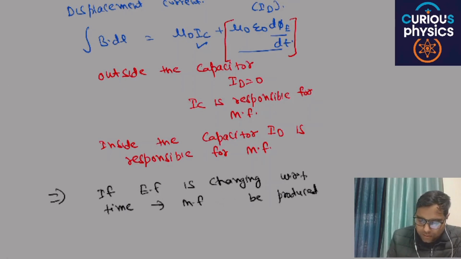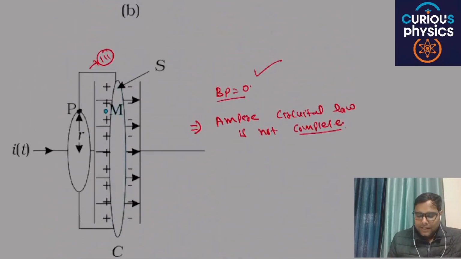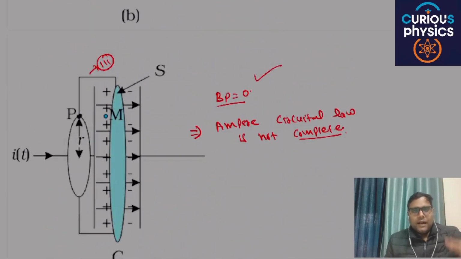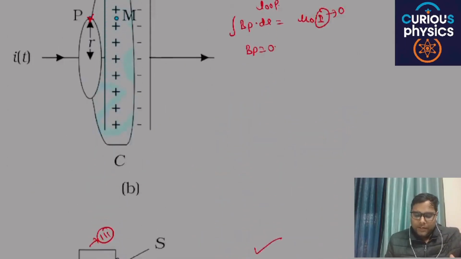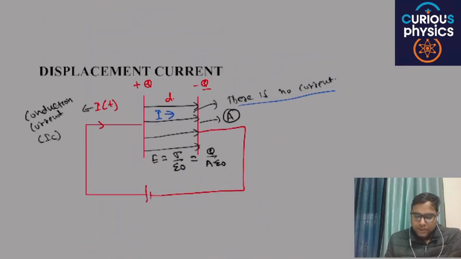Magnetic field will produce. Are you able to understand this particular concept or not? If the direction of electric field at a particular point inside is moving in this direction, then what is the direction of magnetic field? Magnetic field is perpendicular, inside the paper. Are you able to understand my point or not?